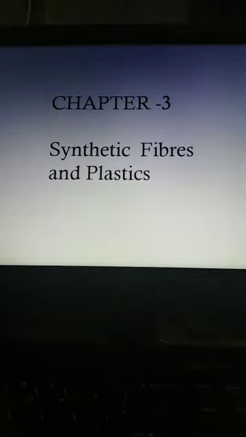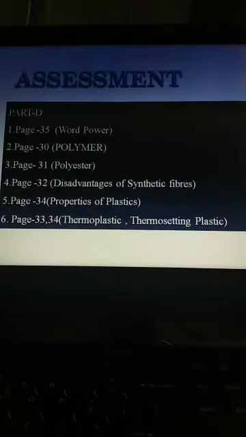Students, today we are going to discuss the exercise of chapter 3, that is synthetic fibers and plastics. I think you all have gone through that chapter and studied that chapter. So today we can discuss the exercises. You can do by yourself part A, part B, part C. Now we are moving towards part D.